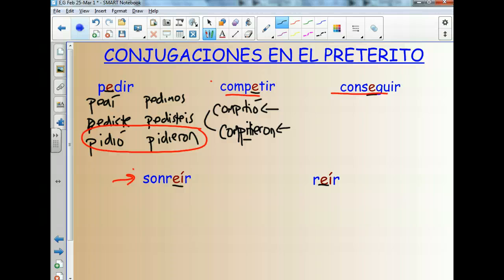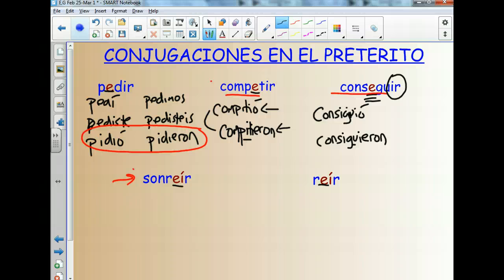This one we'll do the él/ella/usted first. This E here is going to change, so it's consiguió. Sorry, this is a U. This U stays in here, and then consiguieron. We can't get rid of this U. This U is what's going to give it the sound of the G. Okay, so the IR is the end of this verb. For some reason, people have problems with the verbs and the GU on them.